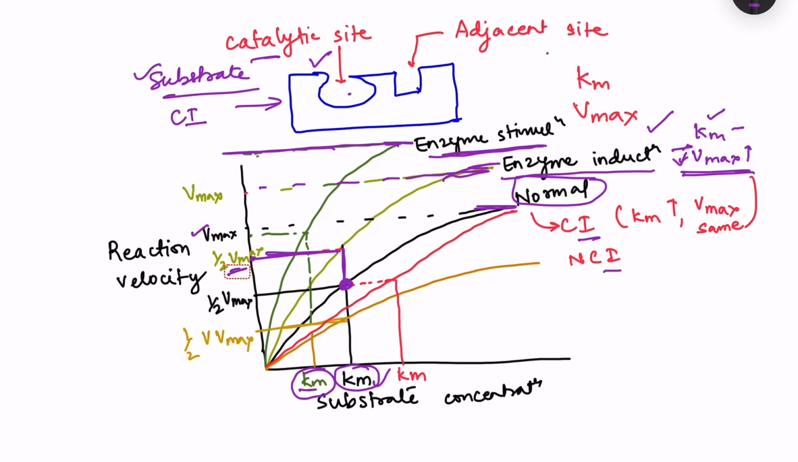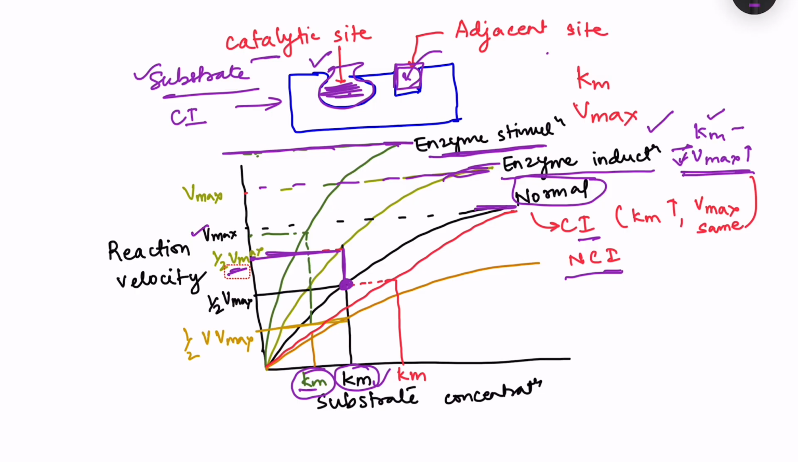On the other hand, suppose the substrate easily binds, whatever substrate is there that can bind, but the drug which you have provided binds to this adjacent site, then that is known as the non-competitive inhibition, because now the drug is not competing with the substrate to bind on the catalytic site. Okay, so two types, competitive inhibition, non-competitive inhibition.